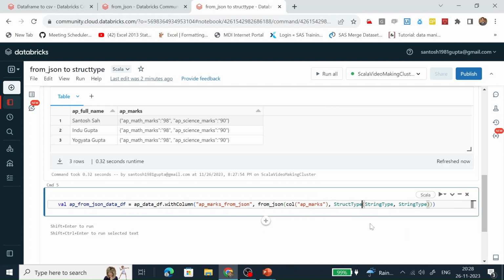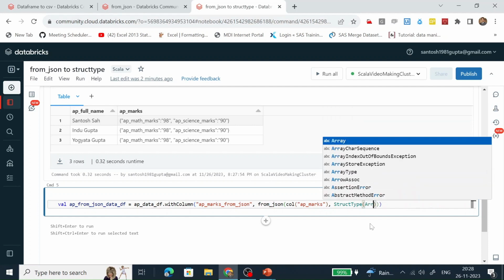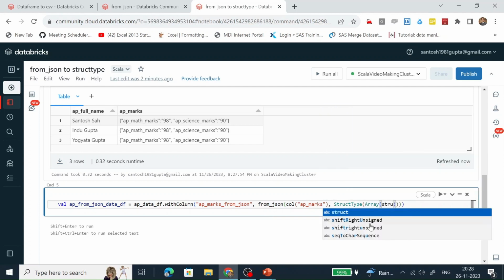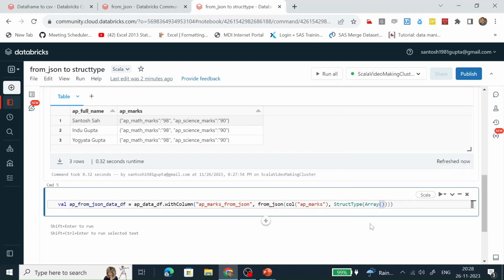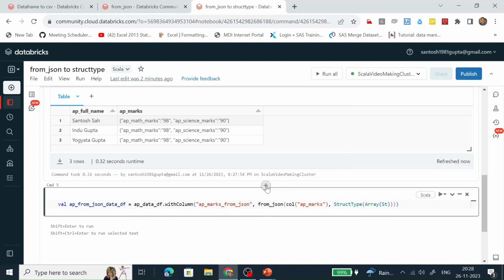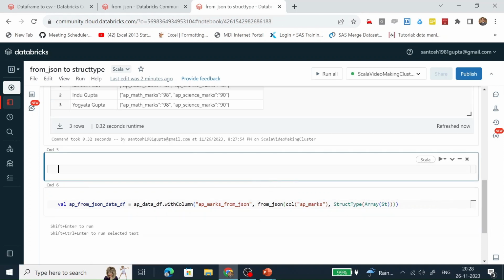struct type, and this is an array of what. Or let's define custom data types. It would be better.